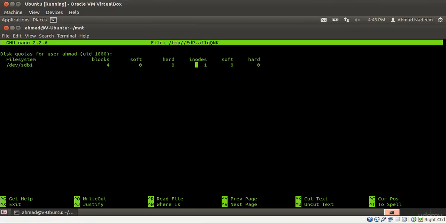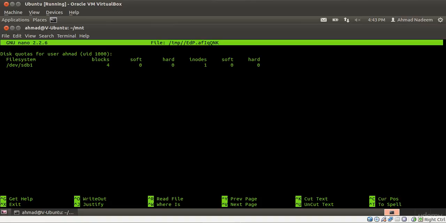This is inode, these are the blocks, 4 blocks. These are the soft limit and hard limit, and these are inodes, which represents the number of files, and this represents the total disk usage that a user can consume in the shape of blocks. These blocks can vary depending upon the file system and also the options that we set at the creation of the file system. They can range from 512 bytes to 8 KB.